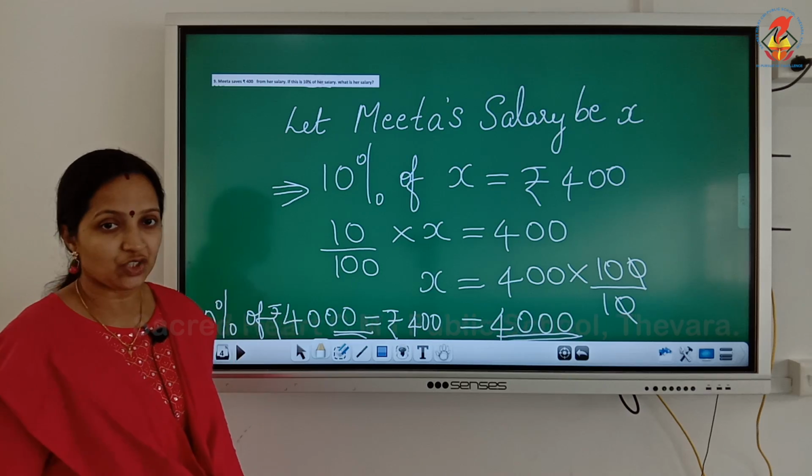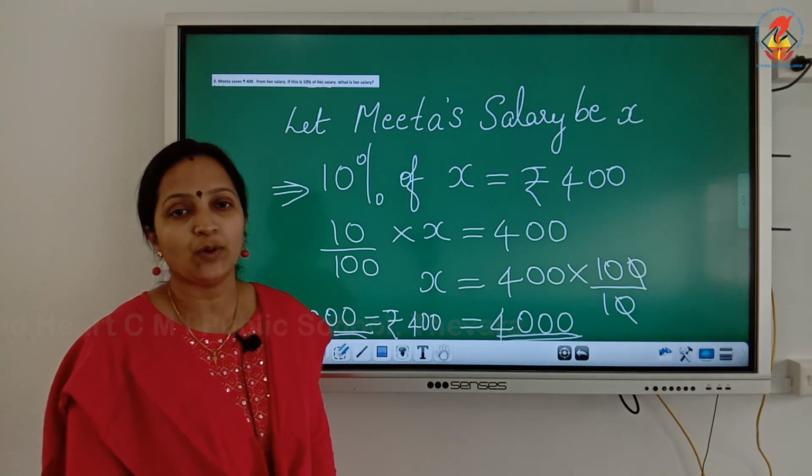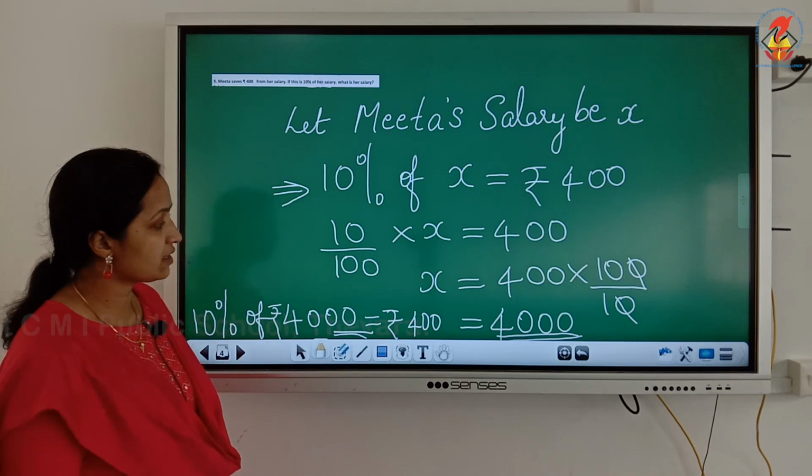What does it mean, children? 10% of rupees 4,000 is rupees 400. I hope this answer is clear.